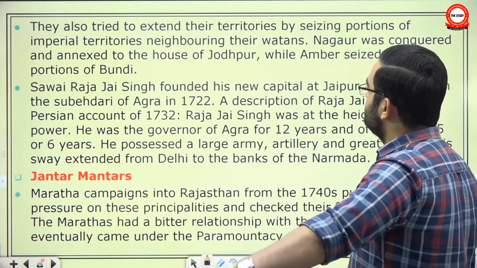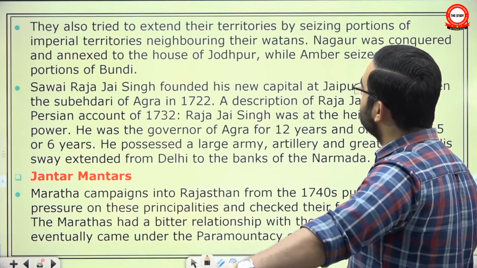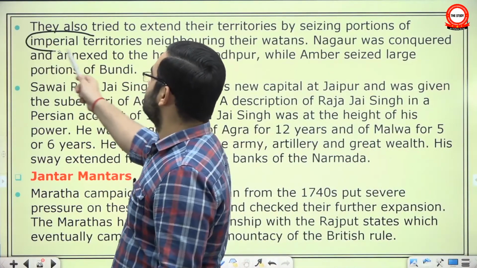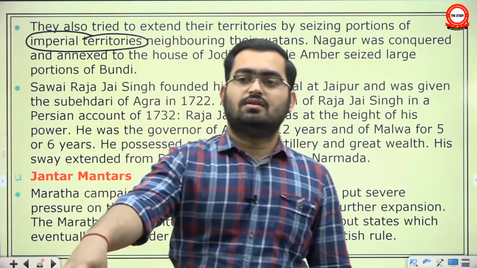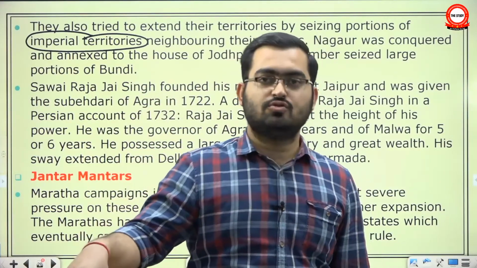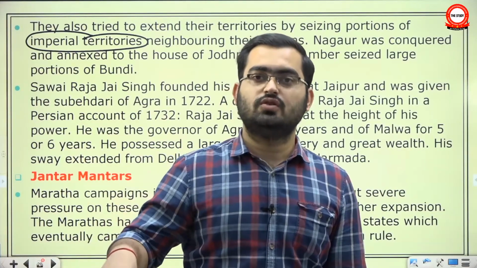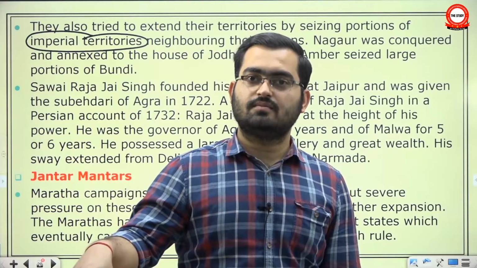They also tried to extend their territories by seizing portions of imperial territories neighboring their watans. See, even they wanted to control now imperial territories neighboring their watan jagir. Because, see, simple thing, an alliance has to be useful for both sides. If it has stopped being useful to Rajput states, they have no reason to remain loyal, isn't it?